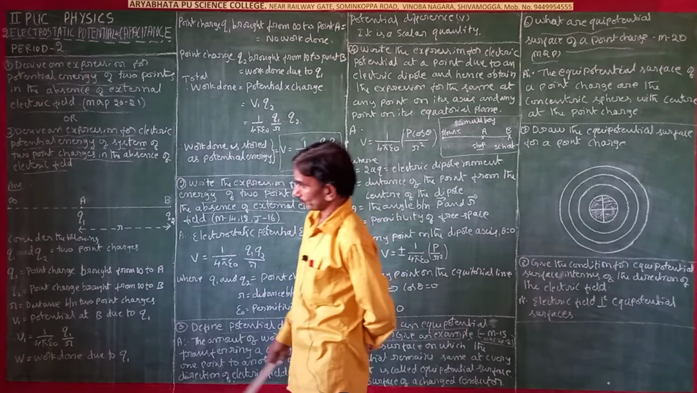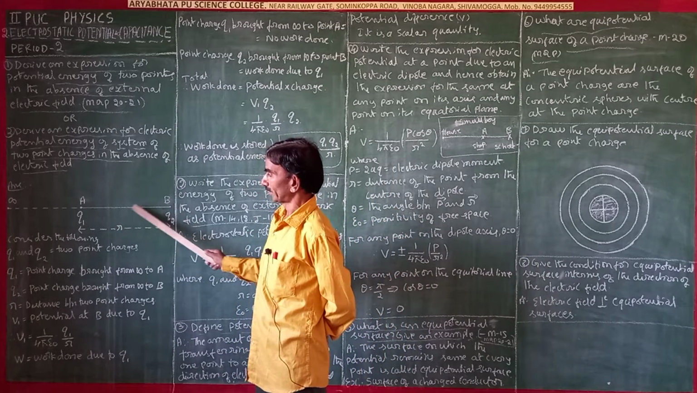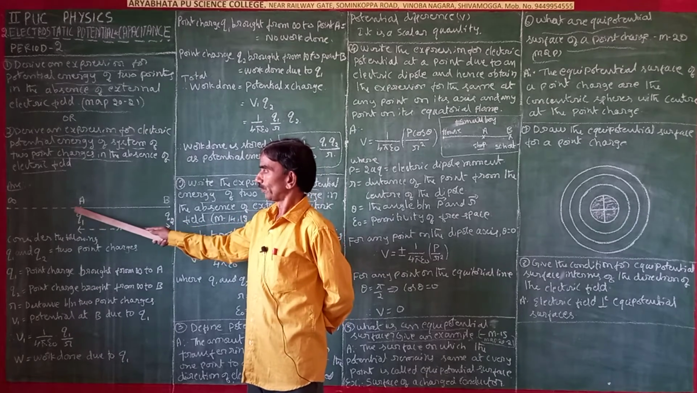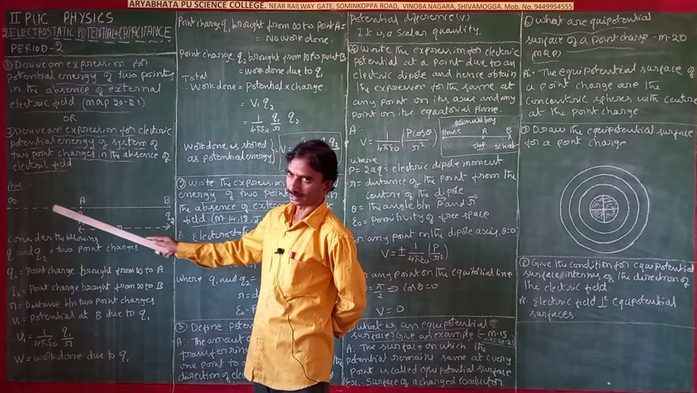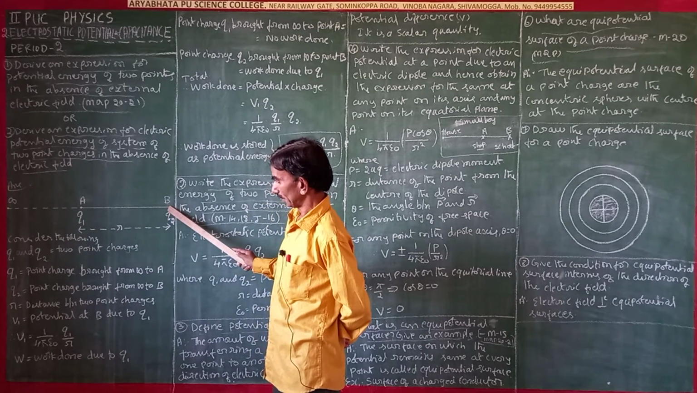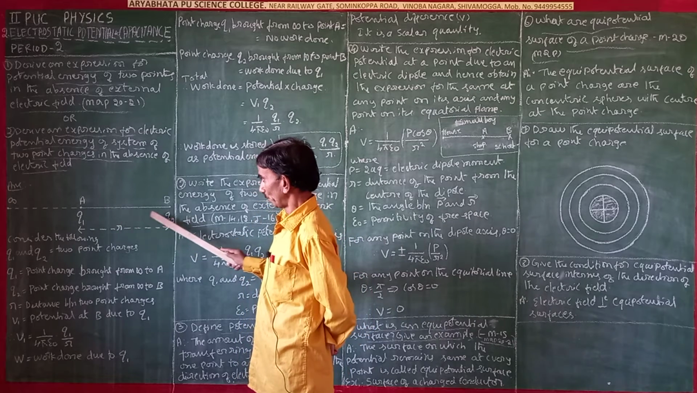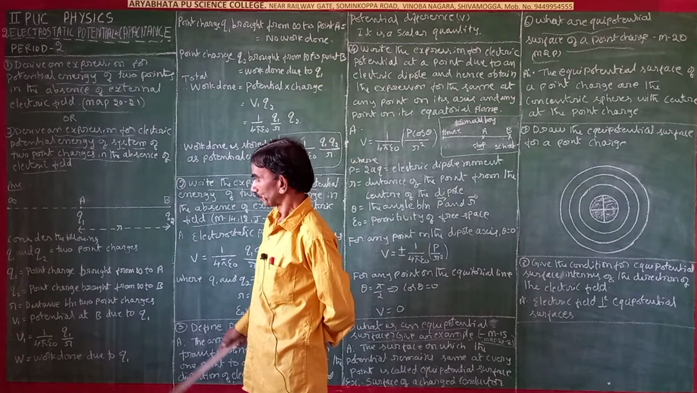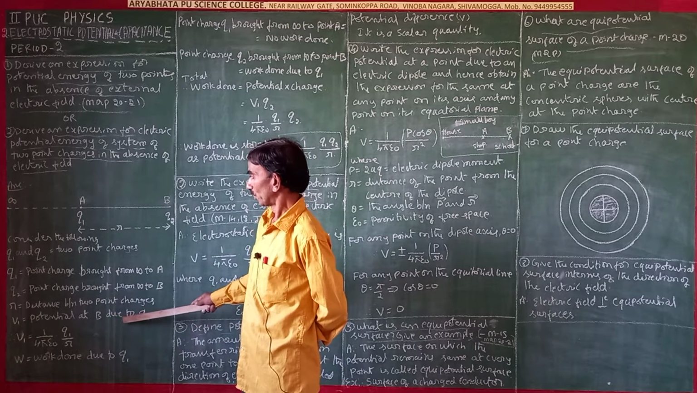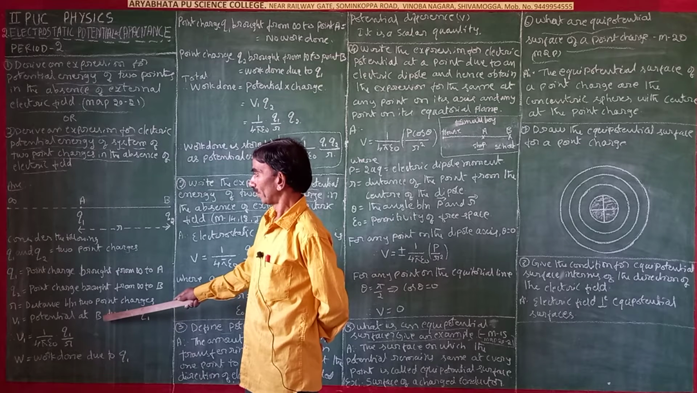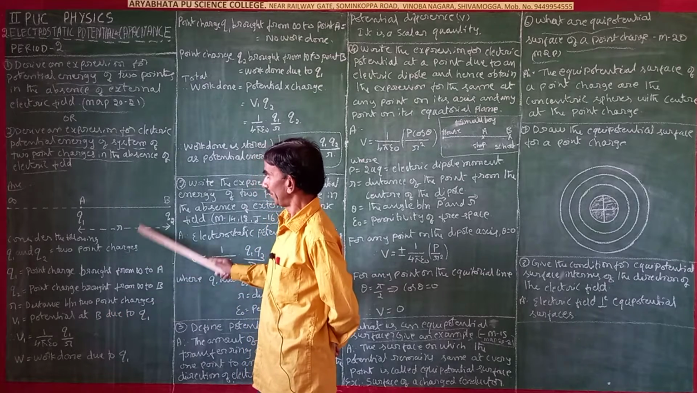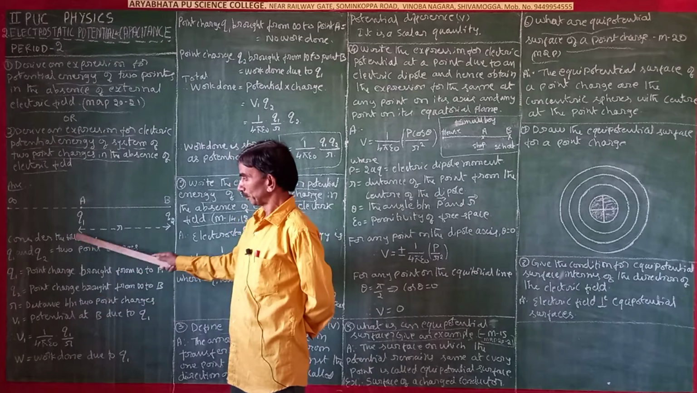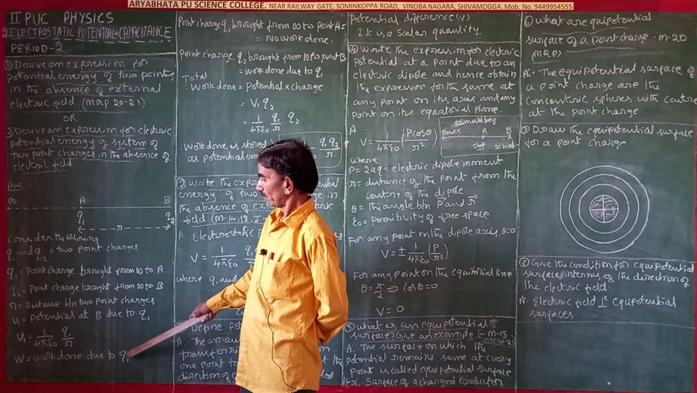Once again I am saying, Q1 and Q2 are point charges. Q1 is a point charge brought from infinity to point A. Q2 is a point charge brought from infinity to point B. R is the distance between Q1 and Q2, that is, the distance between A and B. V1 is the potential at B due to Q1, equal to 1 by 4 pi epsilon naught into Q1 by R. W is the work done due to Q1.